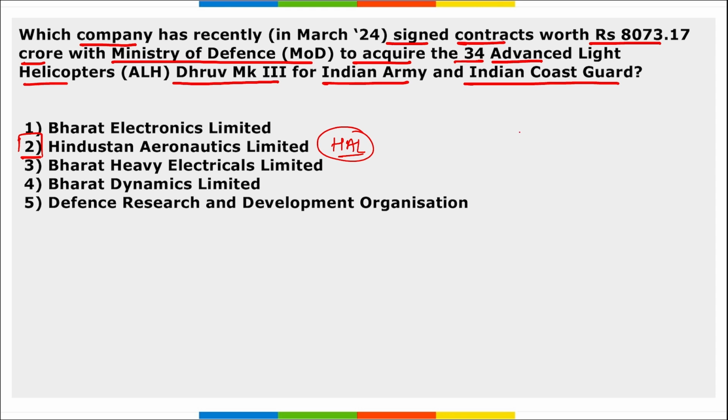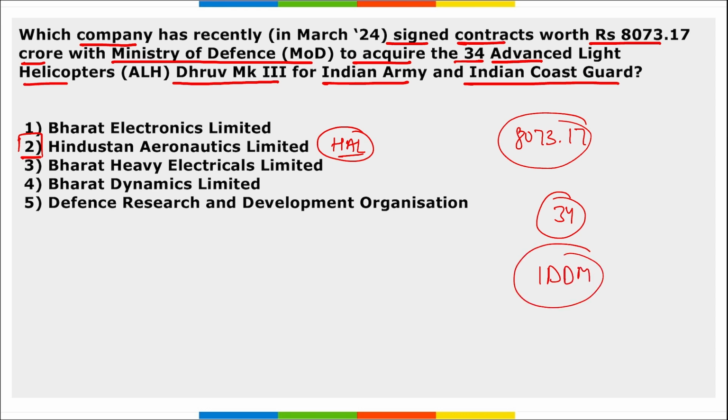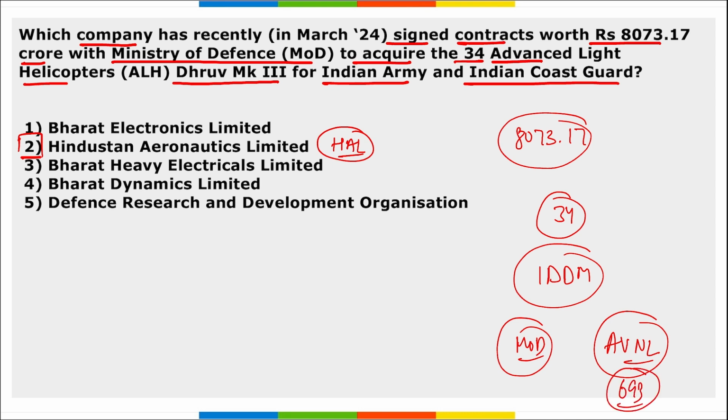The contract is worth 8,073.17 crore rupees, and this acquisition is under the IDDM category. What is IDDM here? Indigenously designed, developed and manufactured category. And the Ministry of Defence has also signed a contract with Armoured Vehicles Nigam Limited to procure 693 armament upgrades for infantry combat vehicles.